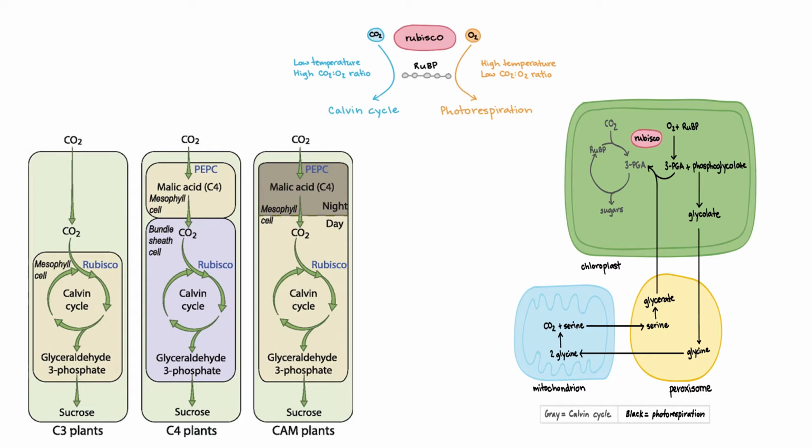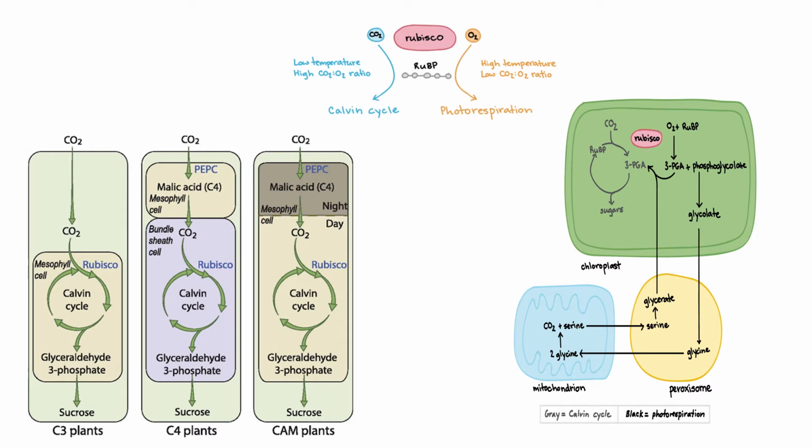CAM plants mostly grow in desert conditions, so the daytime is very hot. These CAM plants close their stomata in daytime and open their stomata at night. Such stomata are known as scotoactive stomata.